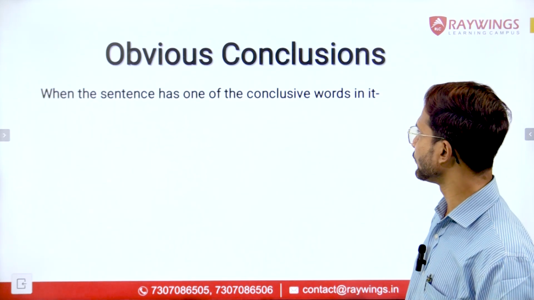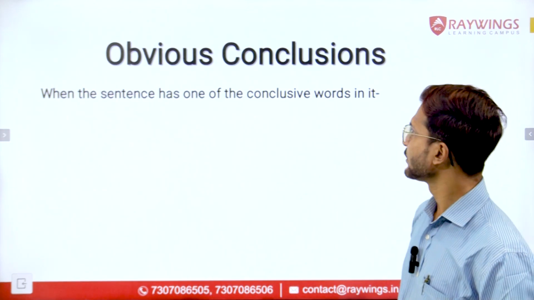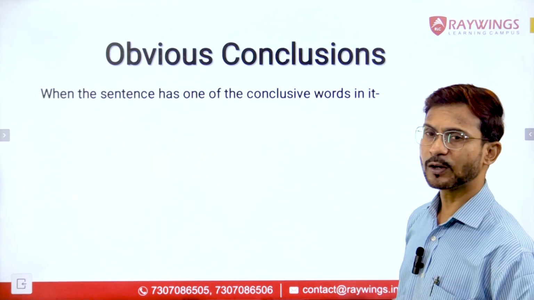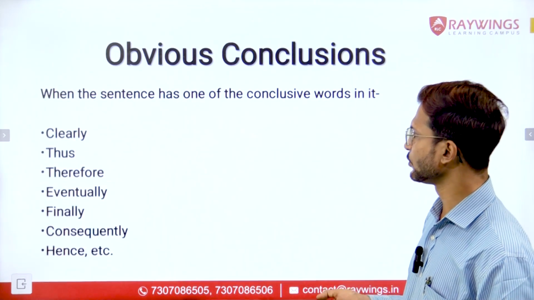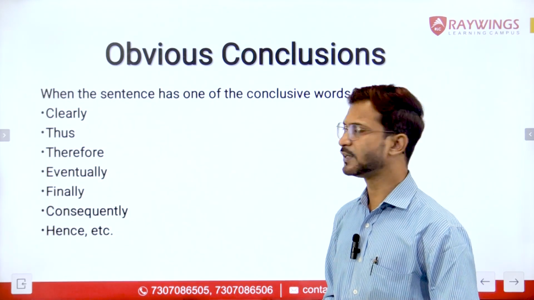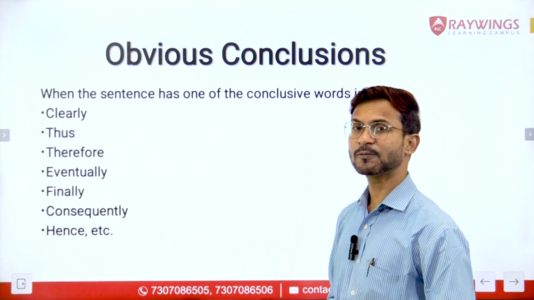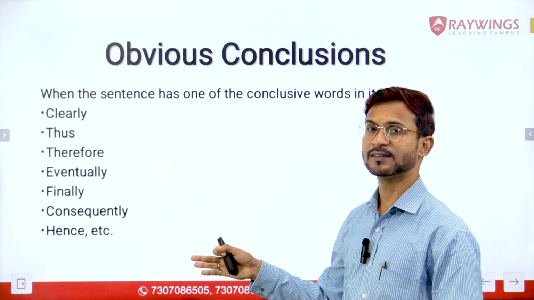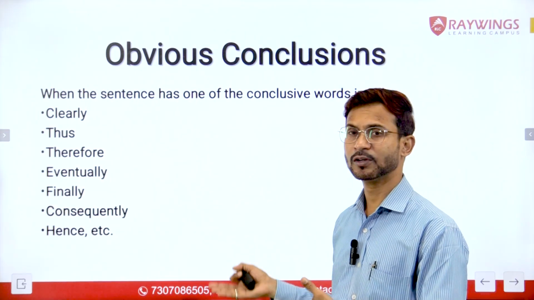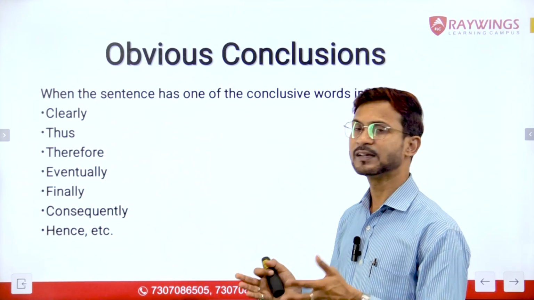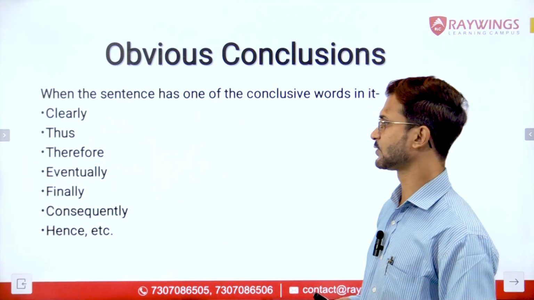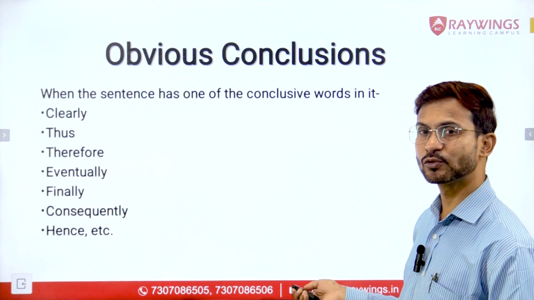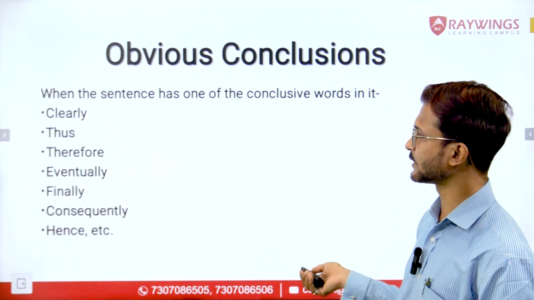So when the sentence has one of the conclusive words in it, those sentences are known as obvious conclusions. Now, what are those conclusive words? The conclusive words like clearly, thus, therefore, eventually, finally, consequently, hence, etc. And there are so many more such words which indicate that these are the concluding statements, right? Let us do one of the questions as an example to understand it better.